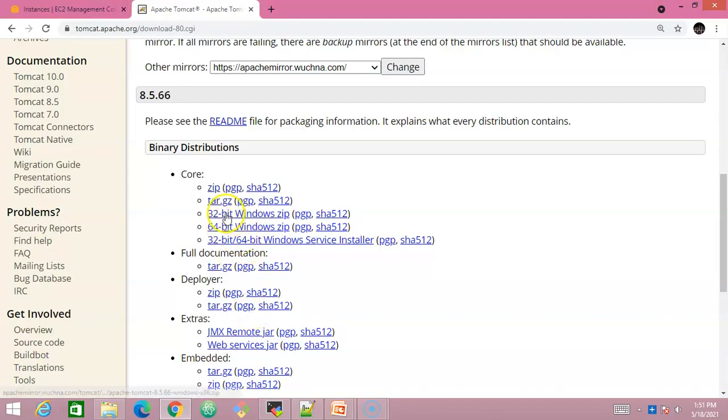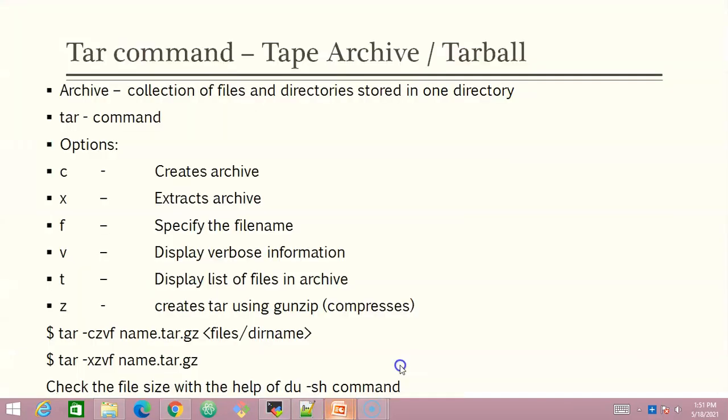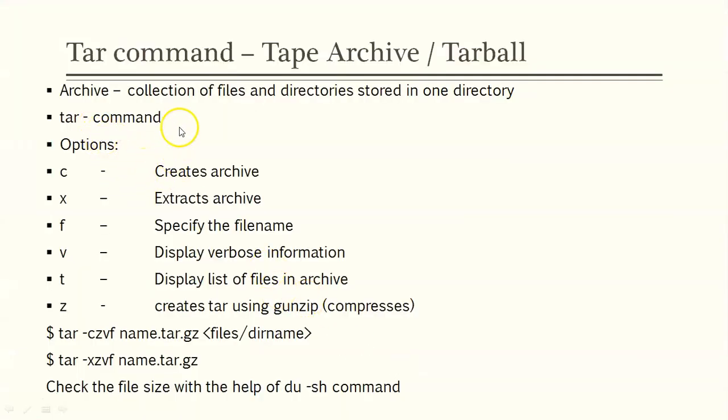In my next video, I'll be talking about how to download this file and how to extract the contents. Extracting the contents, you know it very well, with the help of the tar command. But in the next video, I'll explain how to download this particular file into your Linux server. I think this is how the tar command works, and it is extensively used to archive files or directories into a single file. These are the syntaxes we can make use of. And with the help of du -sh, you can understand the file size and the importance of the tar command.